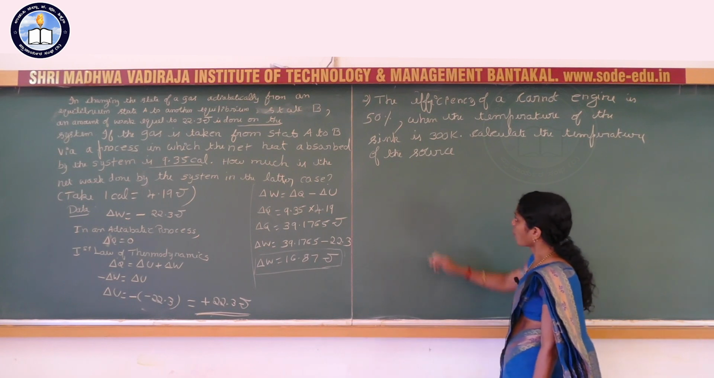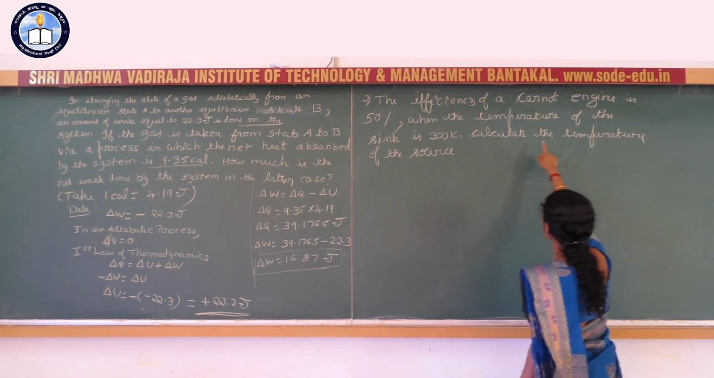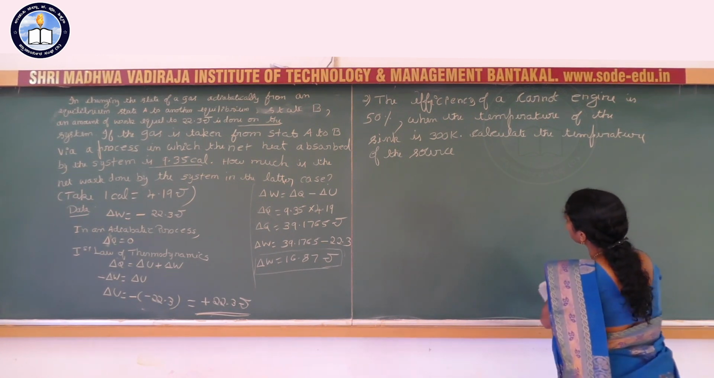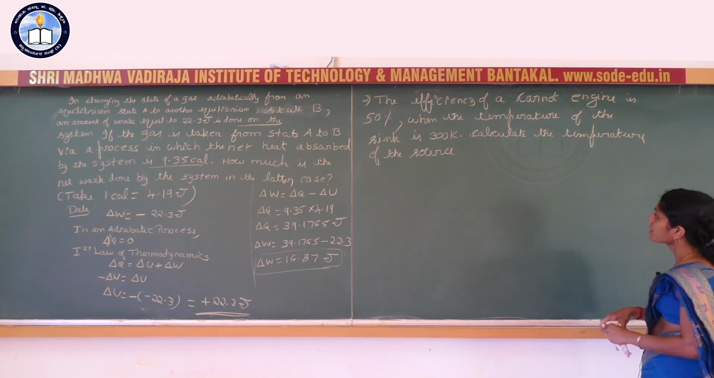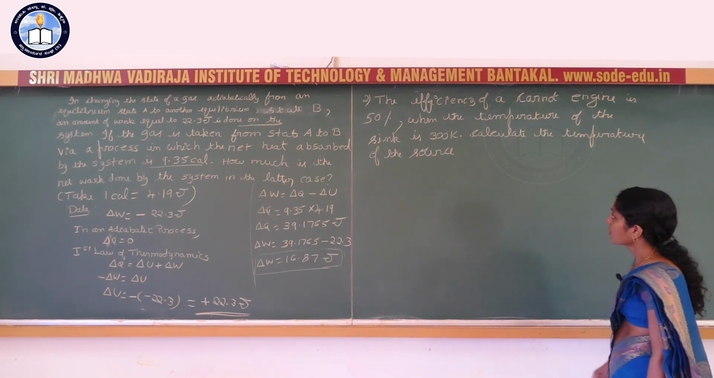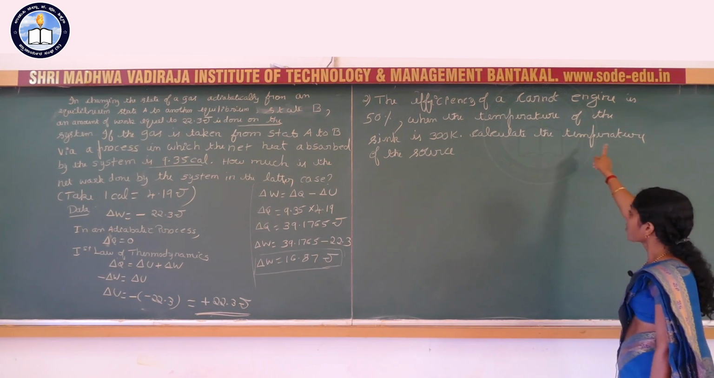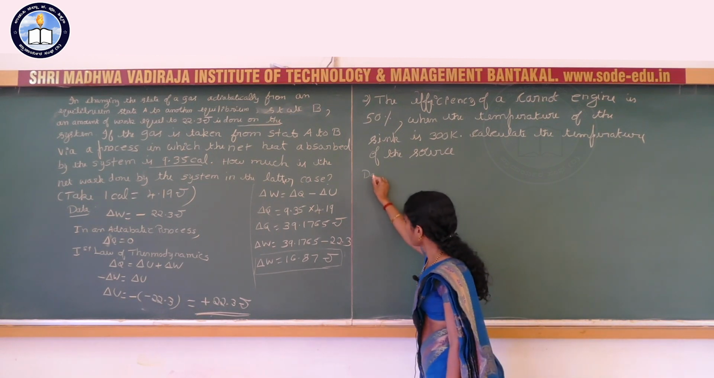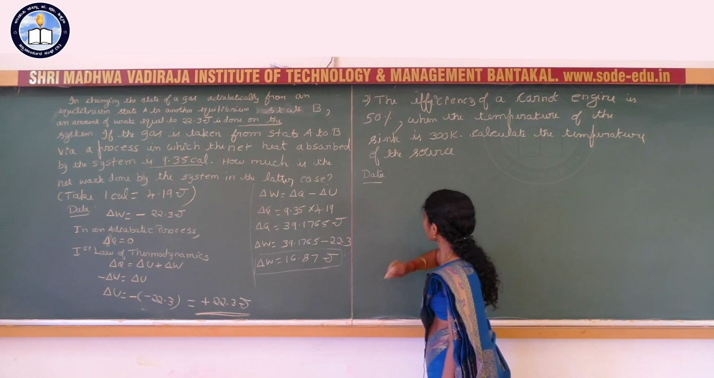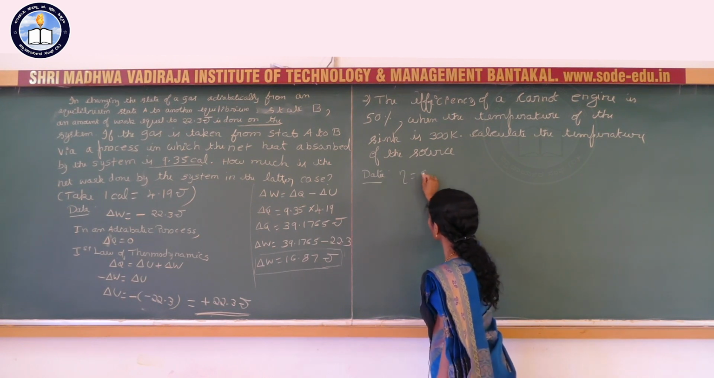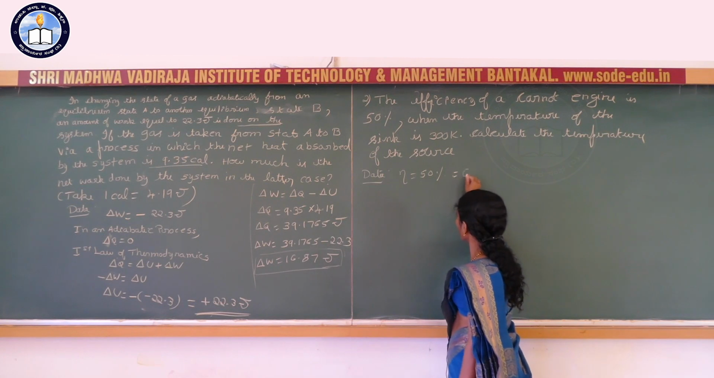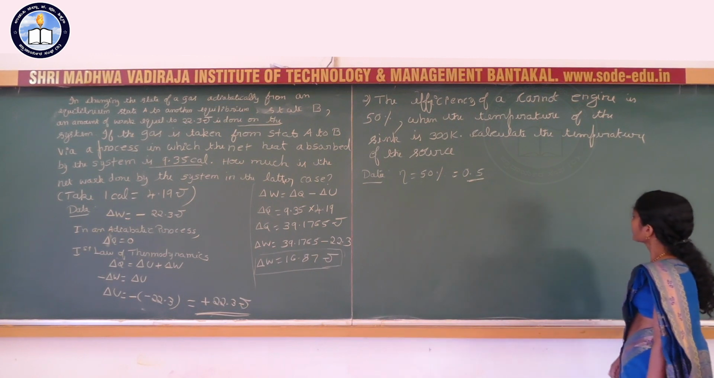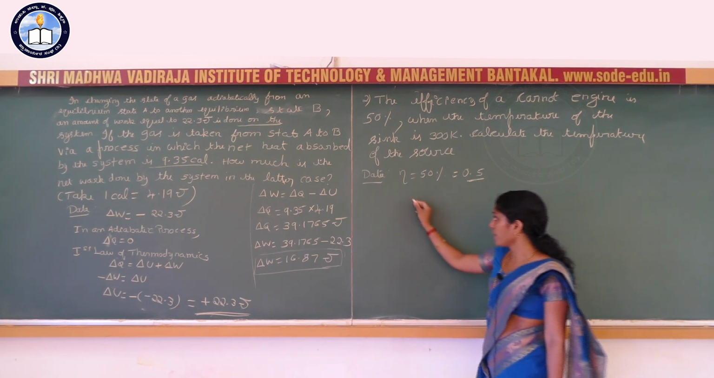Next, consider the second problem. See, the efficiency of a Carnot engine is 50% when the temperature of the sink is 300 Kelvin. Calculate the temperature of the source. So, the efficiency of a Carnot engine is 50%. The efficiency is given. So, write the given data here. Efficiency 50%. So, 50 divided by 100, you will get 0.5.